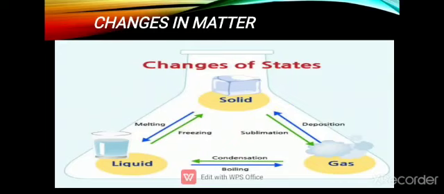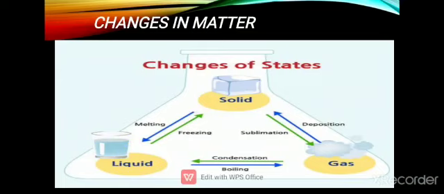Now there are different changes in matter. For changes of states of matter, I will give you the simple example of the different physical states of water, that is liquid, solid and gas. Water exists in these three physical states. So these states of matter are interconvertible. If we take the example of water, in the liquid form it can convert into the solid form by simply freezing. From solid form it converts into liquid by simply melting.